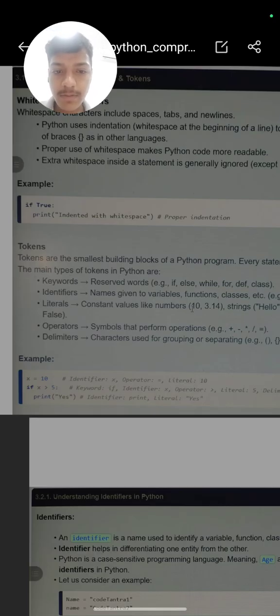Identifier: a name given to a variable, function, or class. Literals: constant values like numbers 10, 3, 2.0, and strings. Operators: plus, minus, multiplication. There are many types of operators, like logical operators, relational operators, and algebraic operators. So we will learn them later also.